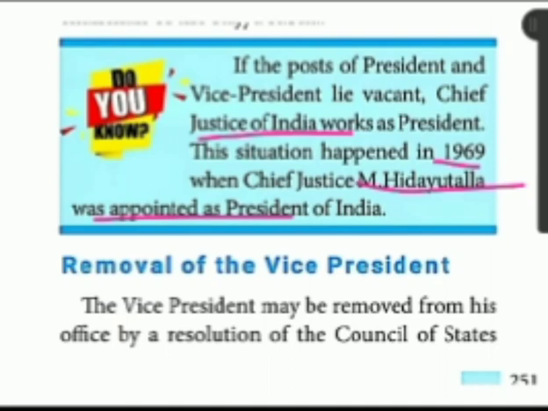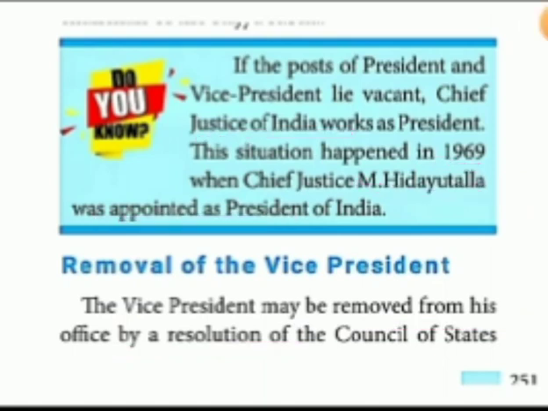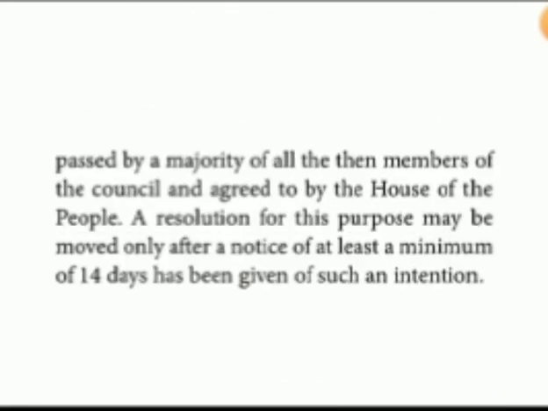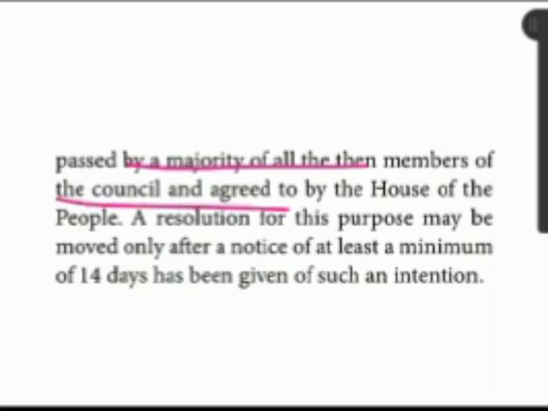Then, removal of the vice president. How can we remove the vice president from his post? The vice president may be removed from his office by a resolution of the Council of States, that is, Rajya Sabha members, passed by a majority of all the then members of the council, and agreed to by the House of the People.